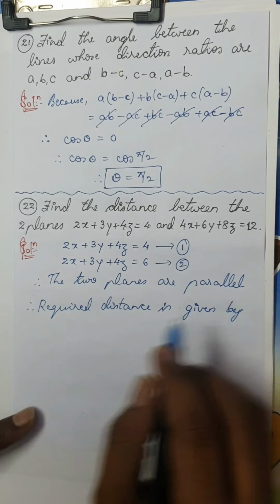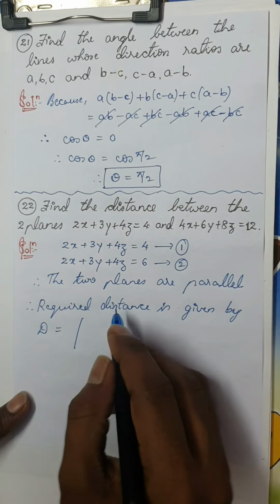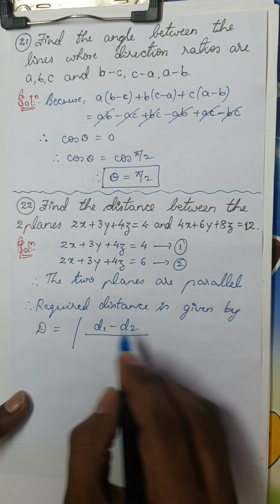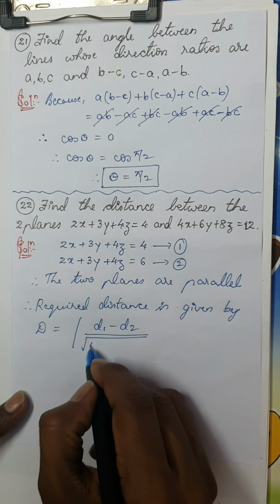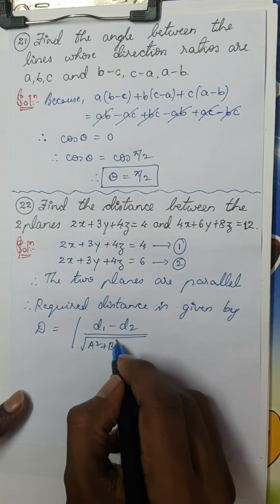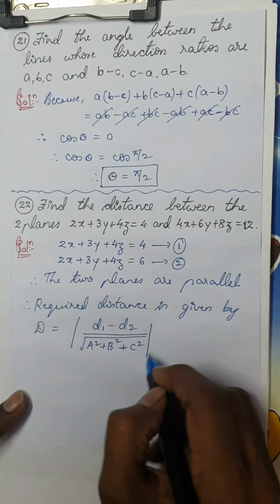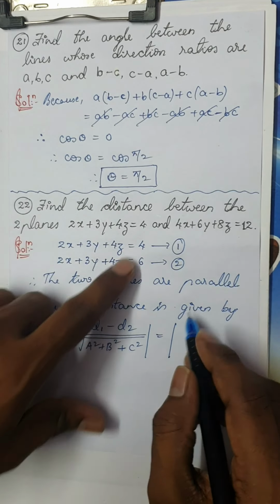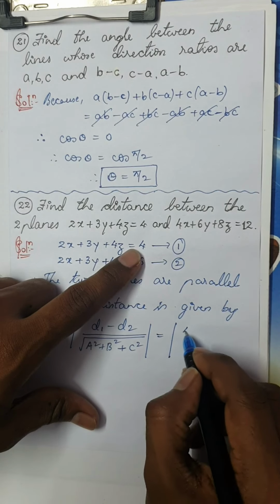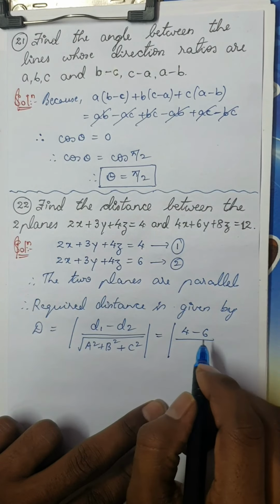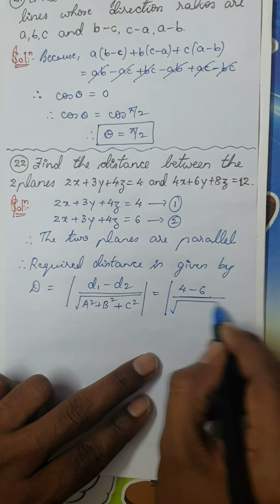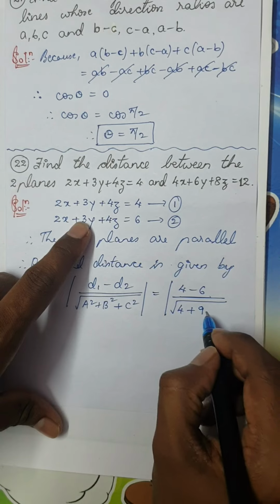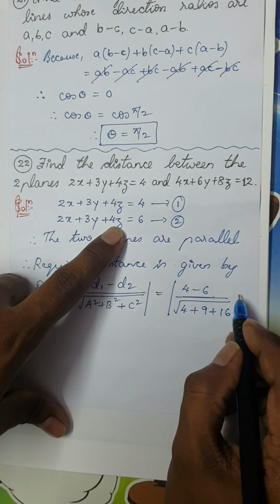is given by capital D is equal to the difference between D1 minus D2 or D2 minus D1 divided by the square root of A square plus B square plus C square. So this is nothing but the modulus of D1 minus D2, that is 4 minus 6, divided by the square root of a square: 2 square is 4, b square is 3 square is 9, plus 4 square is 16.